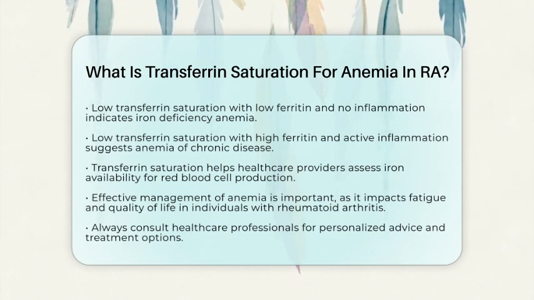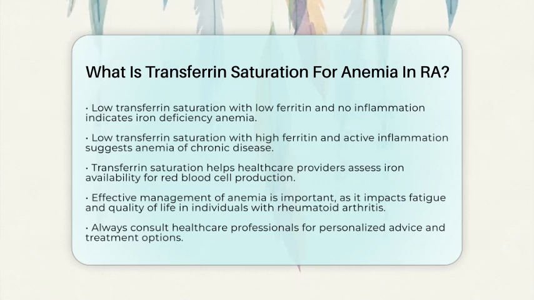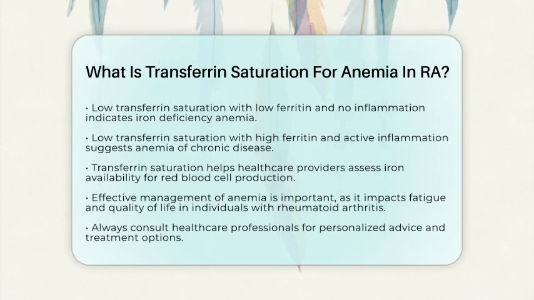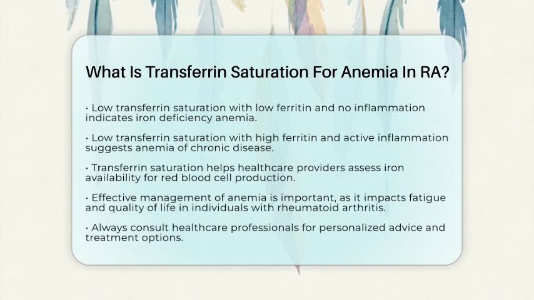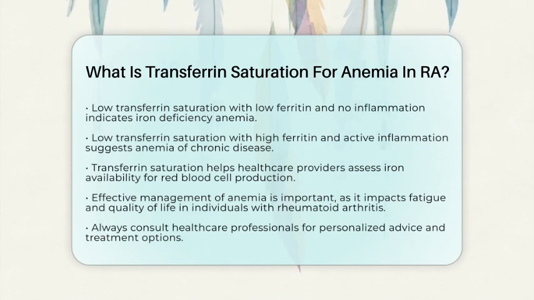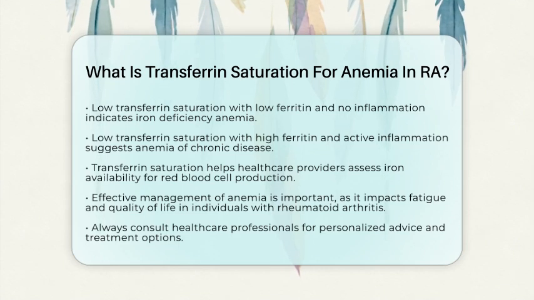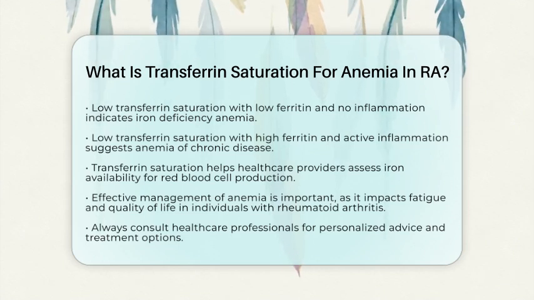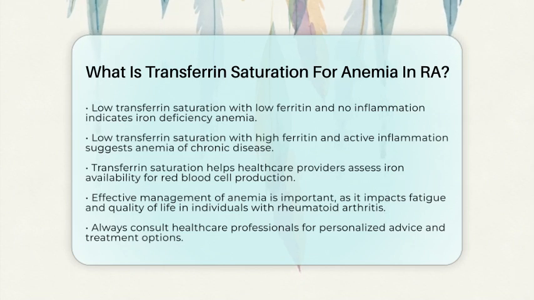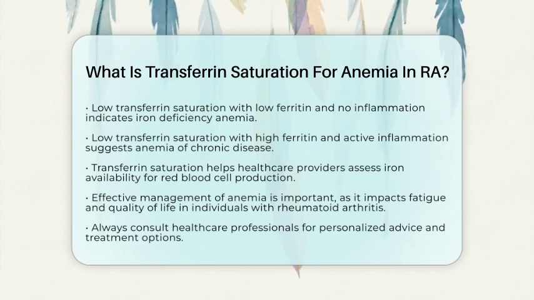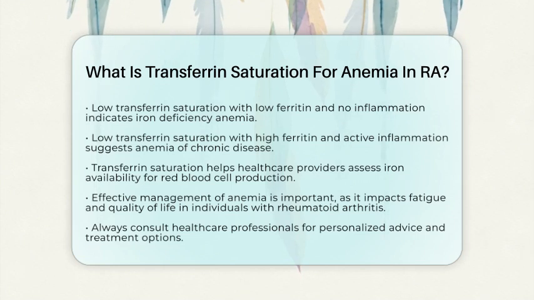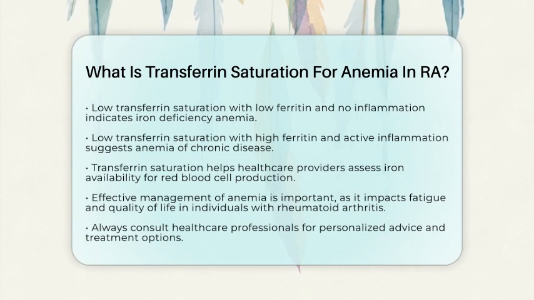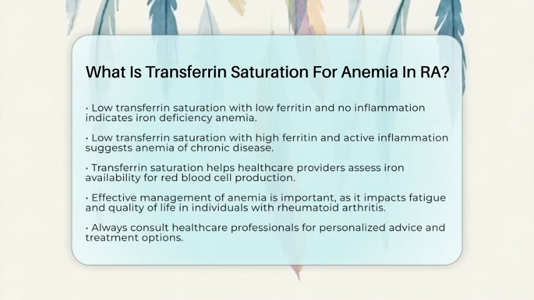In summary, transferrin saturation below 20% indicates limited iron availability in patients with rheumatoid arthritis. However, it is essential to combine this information with ferritin and inflammation status to accurately identify the underlying cause of anemia and determine the best management approach. Managing anemia effectively is crucial, as it can significantly impact fatigue and overall quality of life for individuals with rheumatoid arthritis. Always consult healthcare professionals for personalized advice and treatment options.